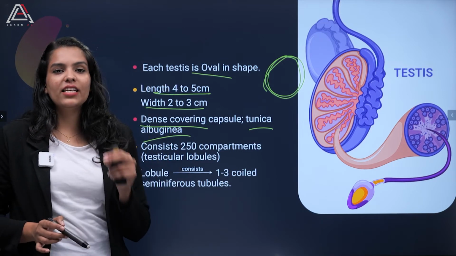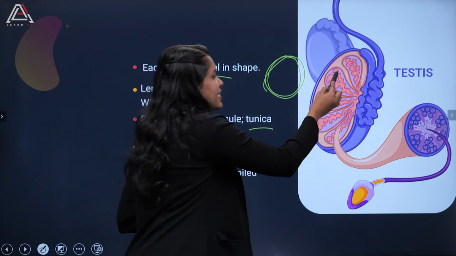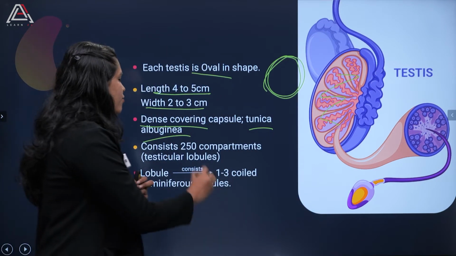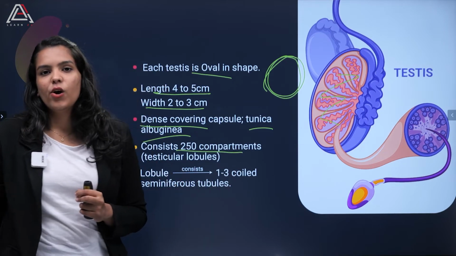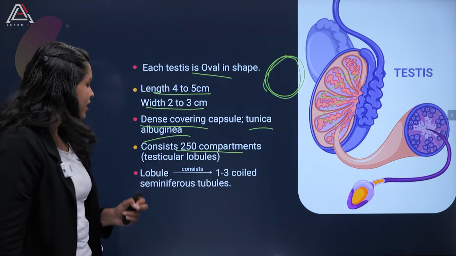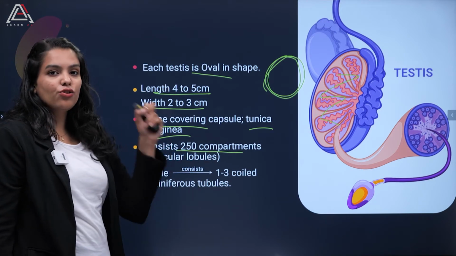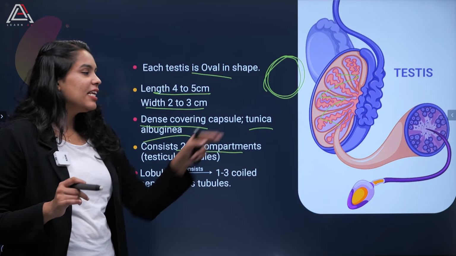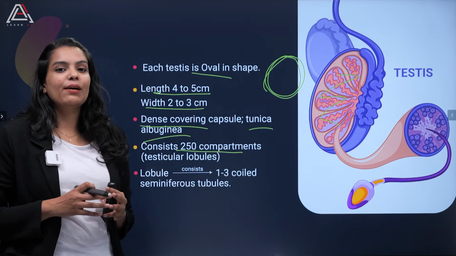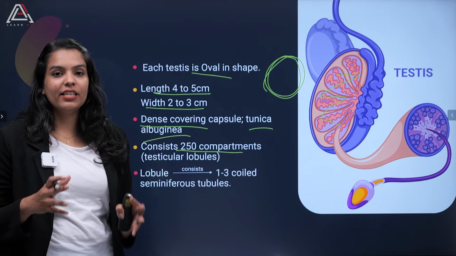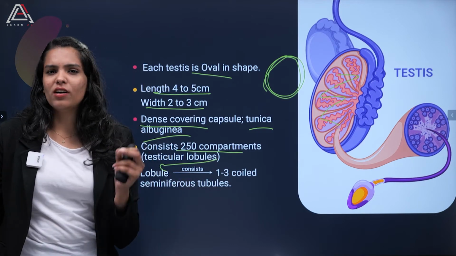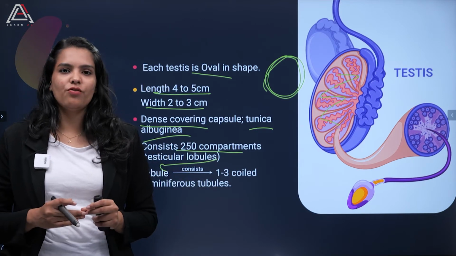Now talking about the inside part of the testis, the testis consists of 250 compartments, and these compartments are called testicular lobules. Now moving on and talking about what exactly these lobules consist of.